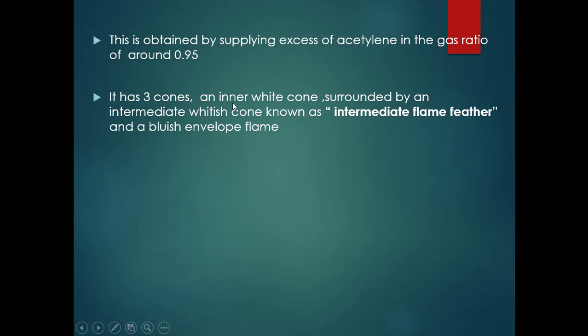It has three cones: an inner white cone surrounded by an intermediate, again whitish cone, which is known as the intermediate flame feather. And the last one is the bluish envelope flame, which is common as in the case of the neutral flame. So this carburizing flame consists of three cones: an inner white cone, a whitish intermediate cone, which can also be called the intermediate flame feather, and the last one, the bluish envelope flame.